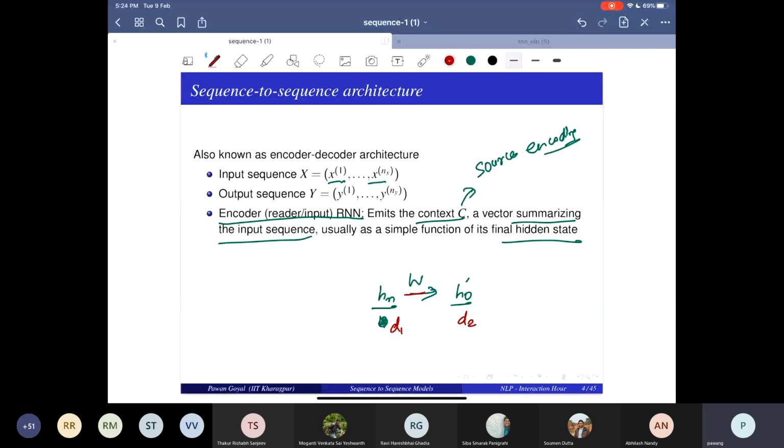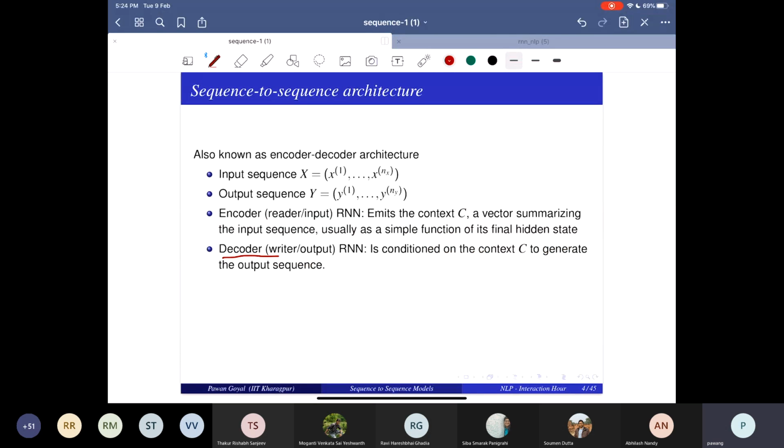Also, they can be different languages. So this can be English, this can be French, and you don't want to go from English to French directly. So you say, okay, I will have a learnable matrix parameter that will go from one embedded dimension to another embedded dimension. You can directly use the hidden state for things like summarization. If your task is summarization, I am just operating in the same language, so maybe I can directly use HN. But if I'm doing translation, maybe I will want to pass it through another learnable parameter. So it can be either the final hidden state or a simple function of that.